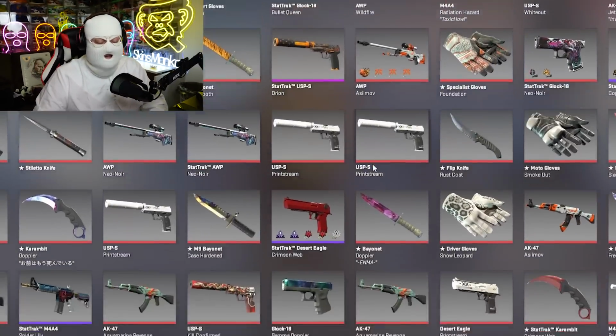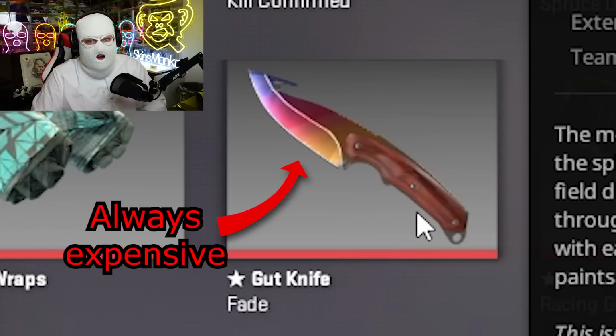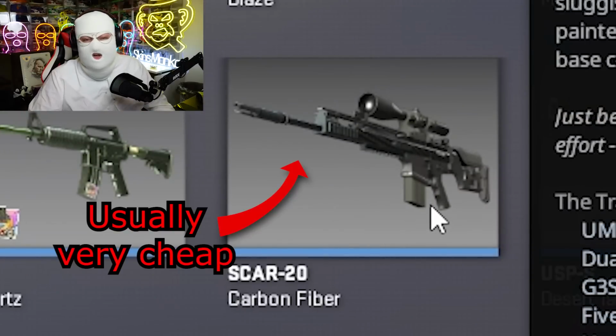Now, back to pricing. The most important thing when you're trying to price a skin is to know what sort of a skin it is. If you're watching this video, you probably already have some understanding of skin values, like how a knife is always expensive, but a light blue skin usually isn't.